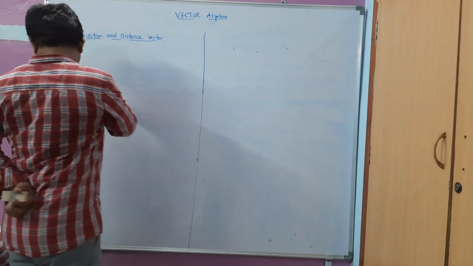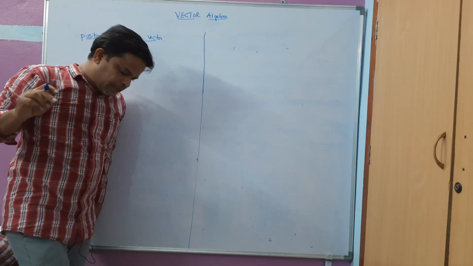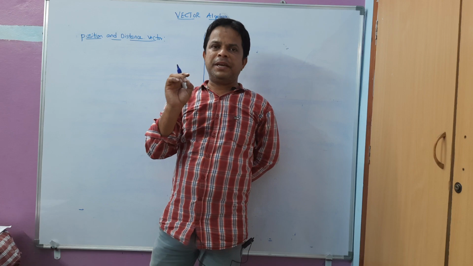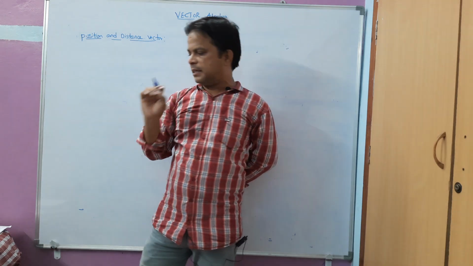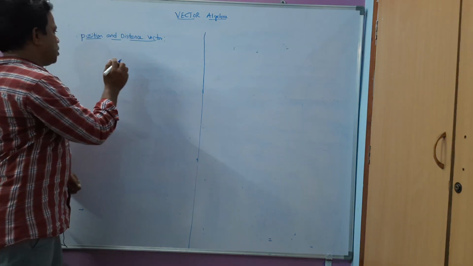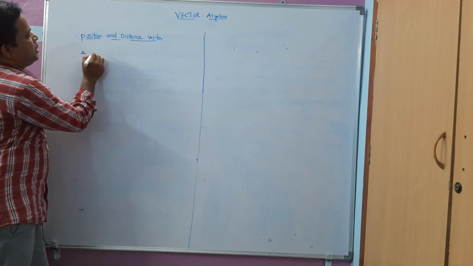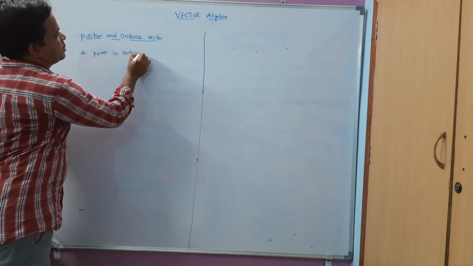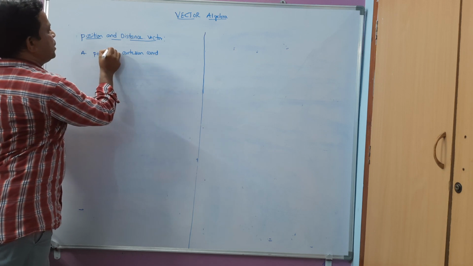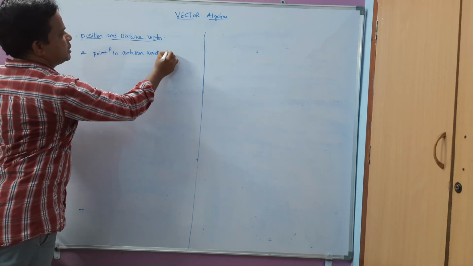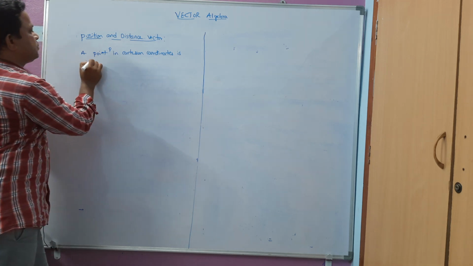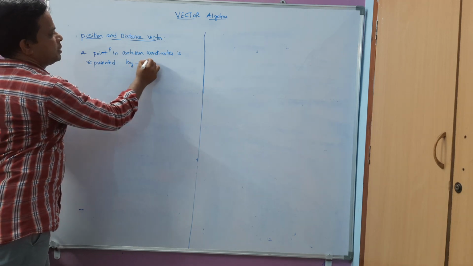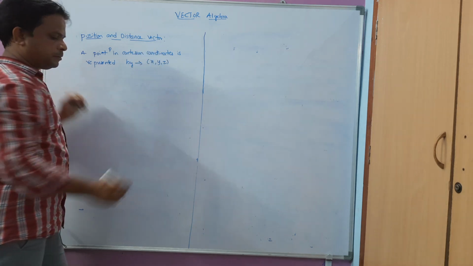What is a position vector? Suppose a point in a Cartesian coordinate system can be represented with a point P, in Cartesian coordinates with x, y, z. So first of all I am writing a point. How are we going to represent a point? A point P in Cartesian coordinates is represented by x comma y comma z.